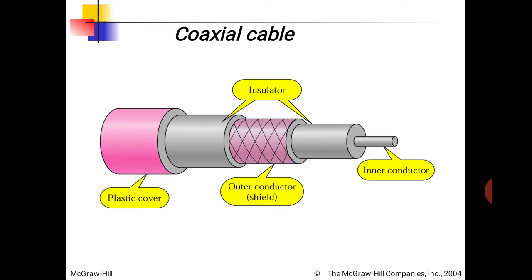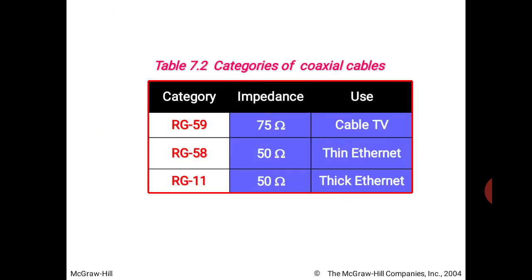So, the coaxial cable has two conductors, an inner conductor that is covered by insulator, and an outer conductor in cross form, again insulated by the insulator, and at the top there is a plastic cover. This is RG, radio government, this is the category. In twisted pair cable the connector format is registered jack. Here the categories are radio government 59, 58, 11. So, 59 is used for cable TV, 58 is used for thin ethernet and 11 is used for thick ethernet.